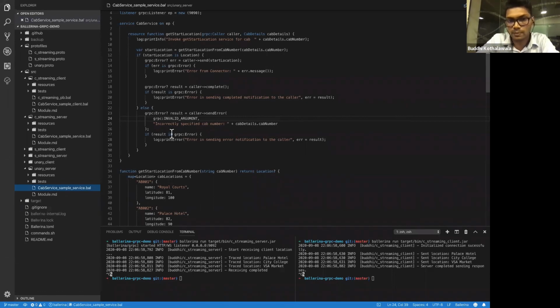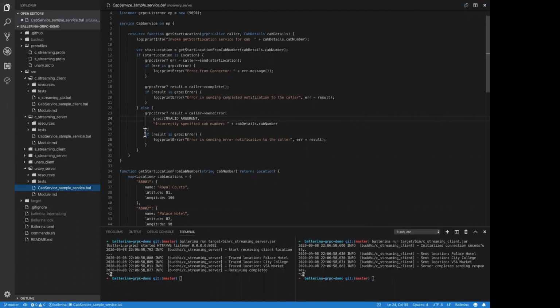This is for the server implementation part. Lines 27 to 30 are for the server side, and we are sending this error saying invalid document in lines 23 to 26 for the client side. Okay. So here only sending error is enough, no need to call complete for this part.